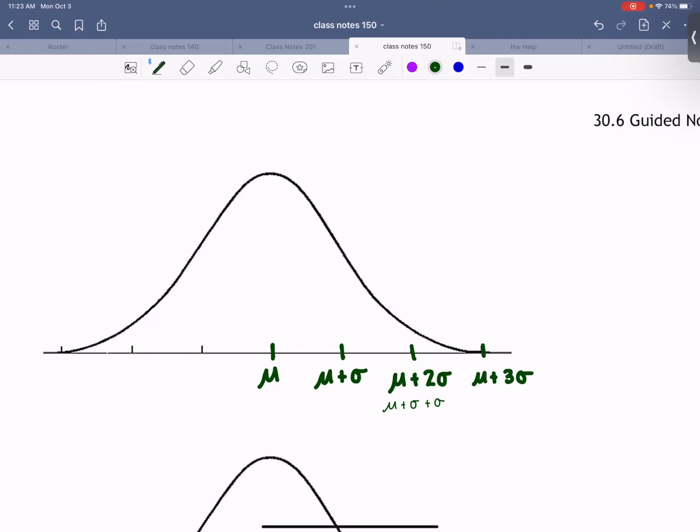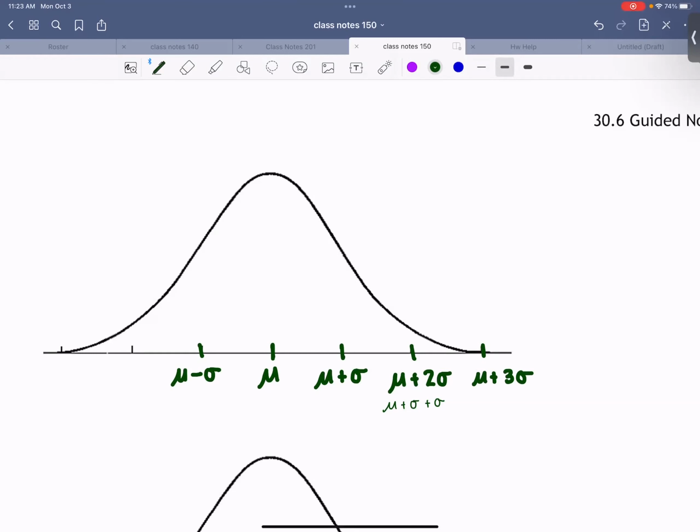I don't have to go to the right. I can also go to the left. I could go 1 standard deviation to the left of the mean, but what would that point be? Right, it'd be mu subtracting off a sigma, so mu minus sigma.